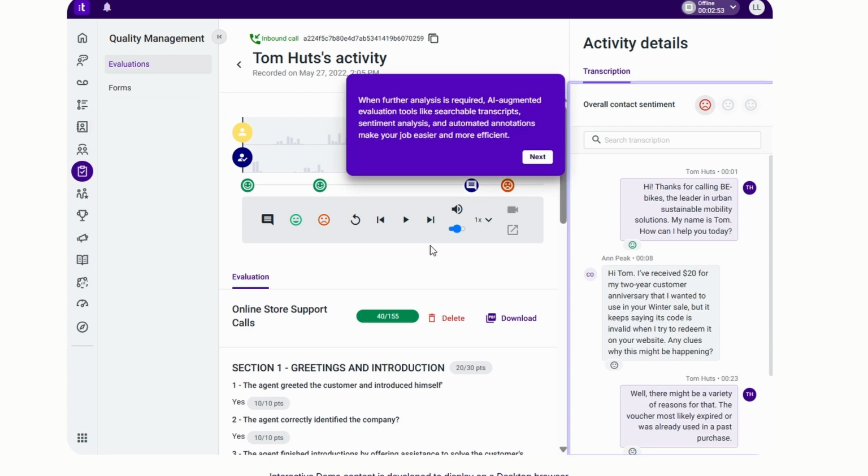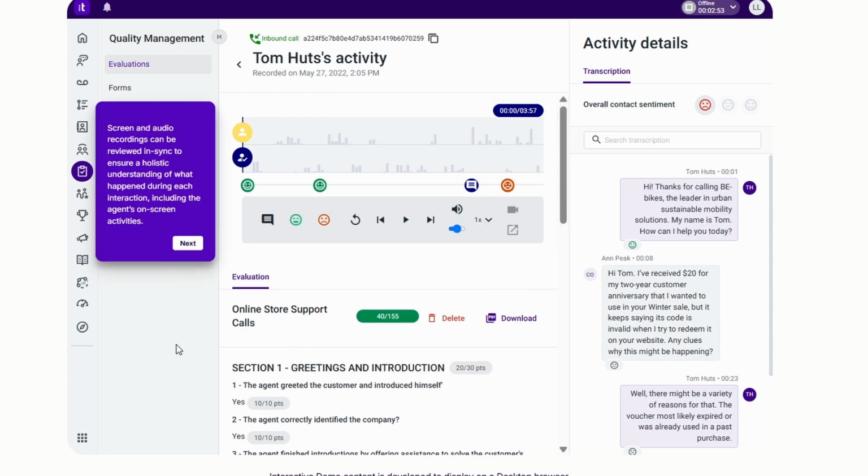Now you can tap on next here. Now you can see, tap on next again. You can see the screen and audio recordings can be reviewed in sync to ensure a holistic understanding of what happened during each interaction, including the agent's on-screen activity. So this is the call between the agent and also the customer here, right? So you can review it.